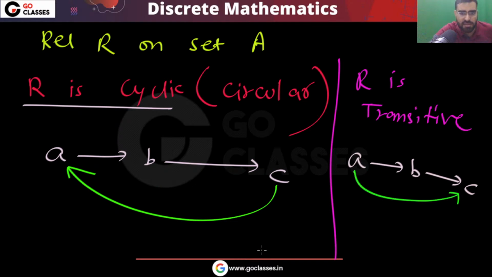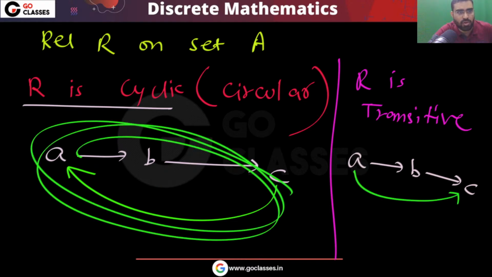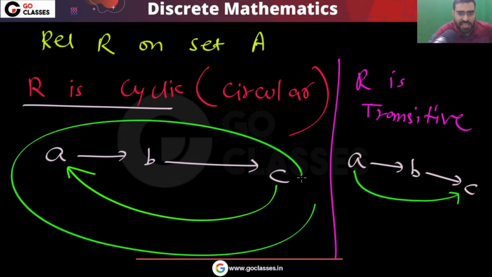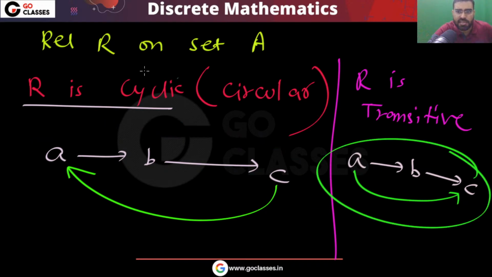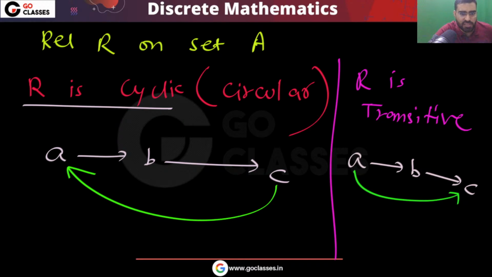Please see the difference. Here you are getting a cycle. So this is the property of being cyclic. Relation is cyclic. Here the relation is transitive. So this is the difference. I hope you understood the definition.